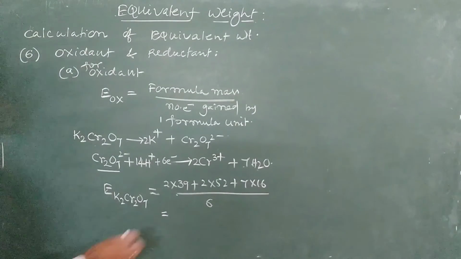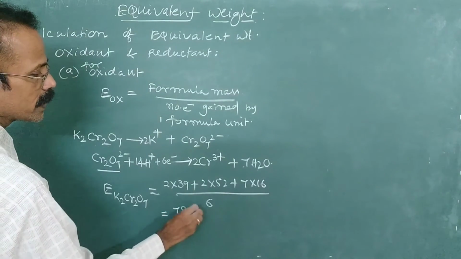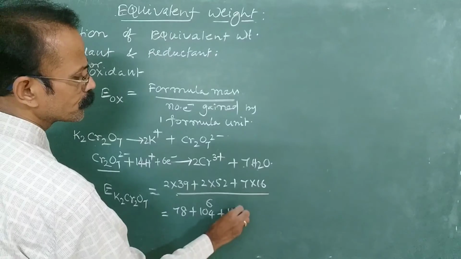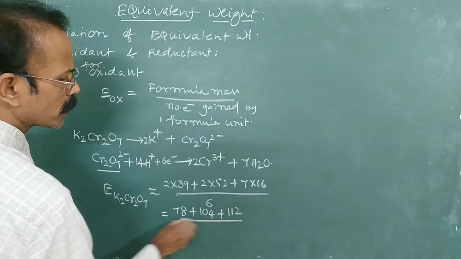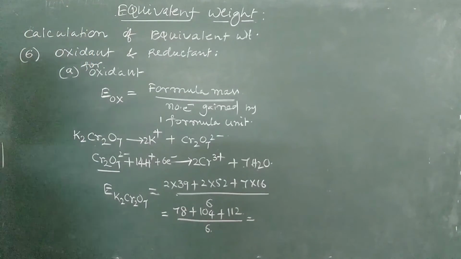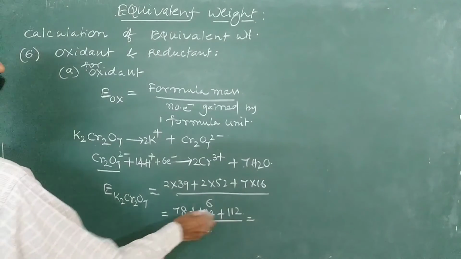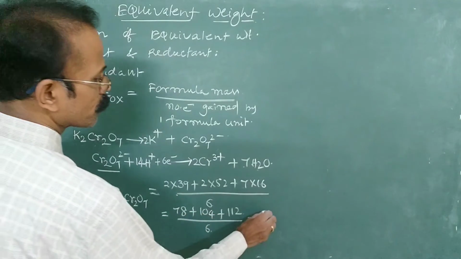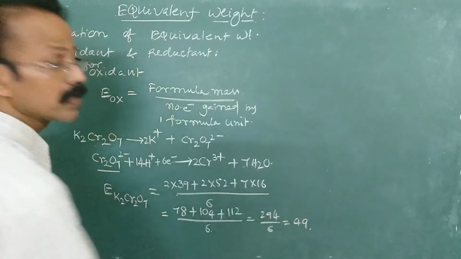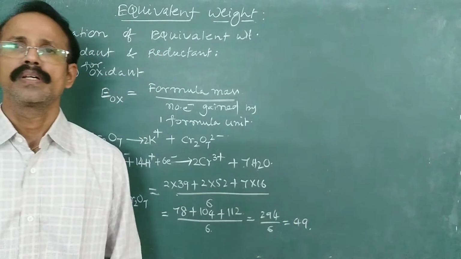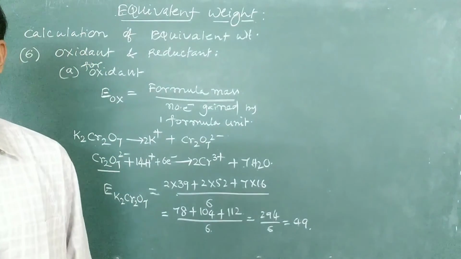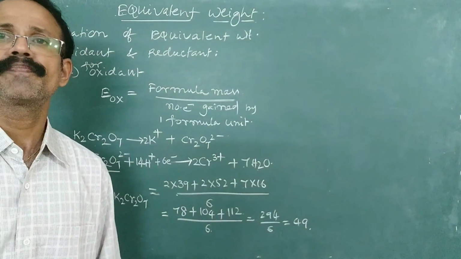So it is equal to (78 + 104 + 112) divided by 6, which is 294 divided by 6, so that is equal to 49. So the equivalent mass of potassium dichromate in acid medium is 49.